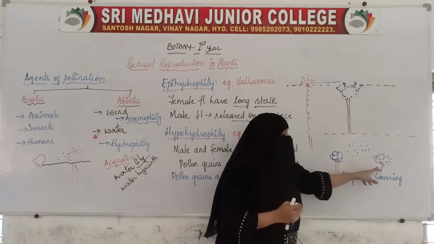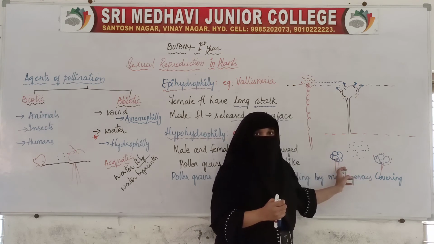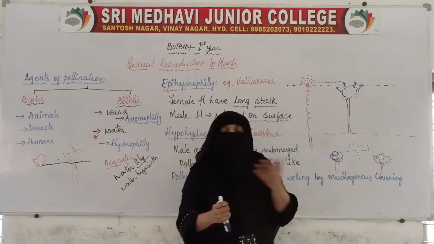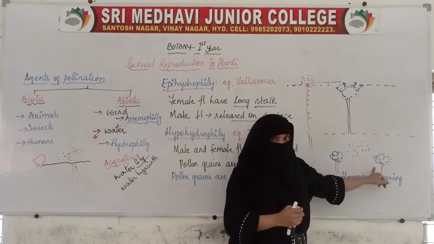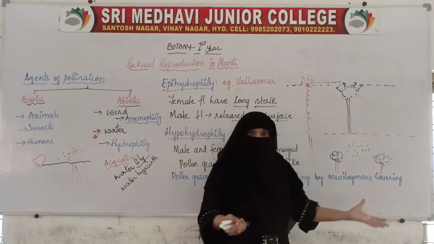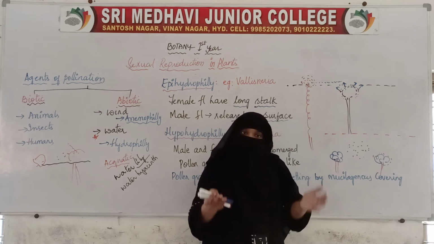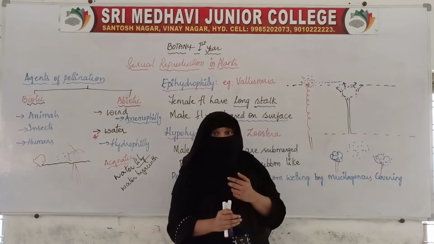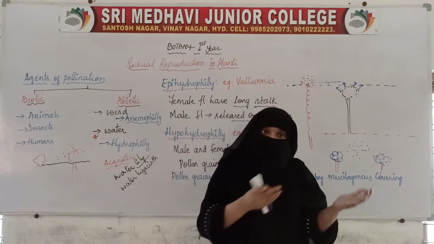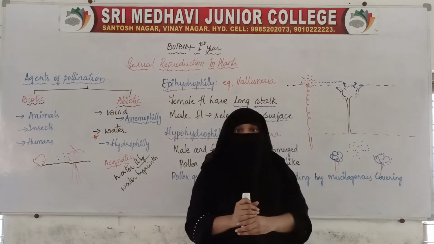Both of these, that is male and female flowers, I am not saying they will be present on different plants. They might be present on the same plant, a bisexual plant, or the male plant and female plant might be different.